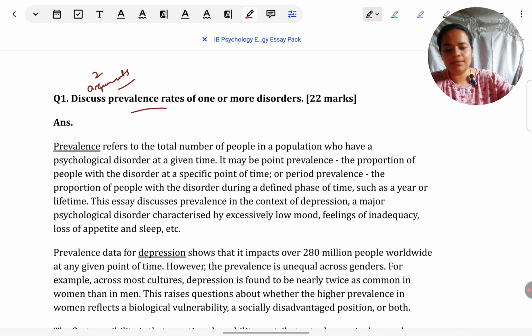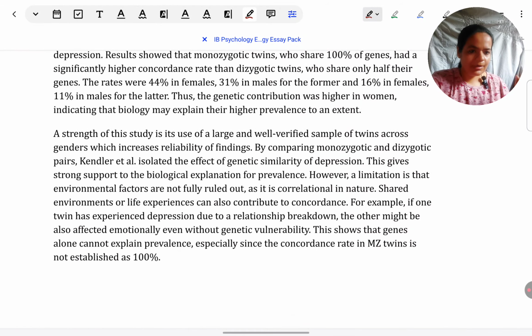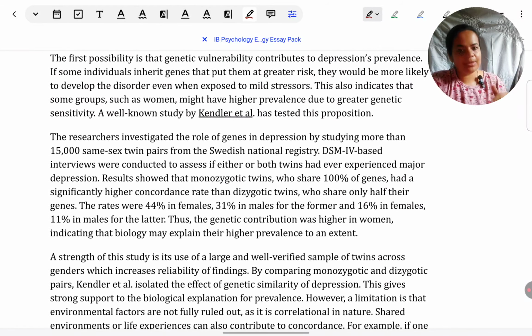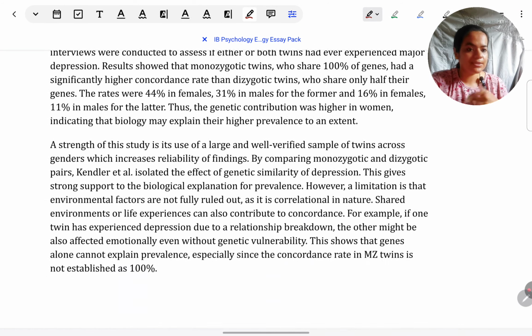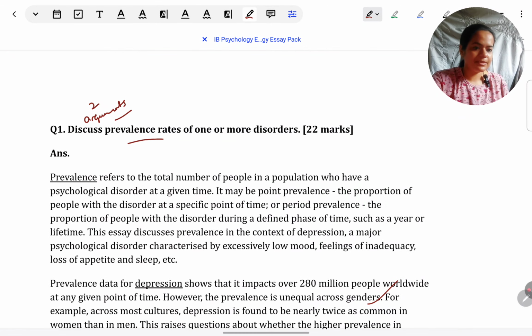One argument I'm giving is about how prevalence rates differ across genders. That is the broader argument that it differs across gender. Then within that, one argument is about there could be a genetic reason for this difference in prevalence rates, and the other is about there could be socio-cultural reasons for why there is this difference. So my 2 arguments are: one, prevalence rates of depression could differ across genders because of biological genetic factors. Second, prevalence rates for depression could differ across genders because of socio-cultural factors.